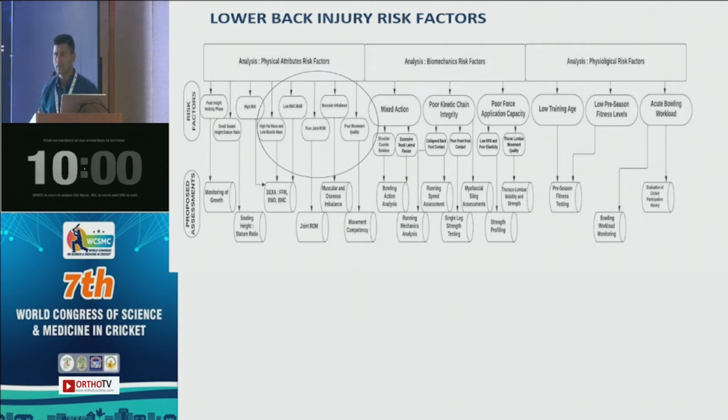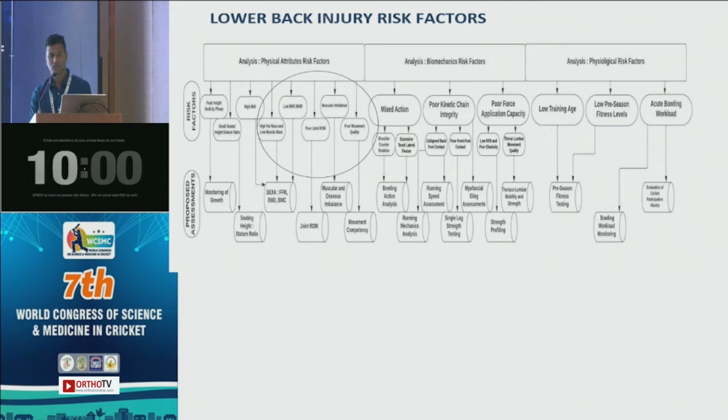So obviously the next step was to analyze the risk factors, and there are multiple risk factors associated with lower back injuries. As you can see here on the graph, physical attributes throw up certain risk factors, the biomechanics of fast bowling throws up certain risk factors, and the physiology of fast bowlers throws up certain risk factors. Out of these, obviously, it's just a brick in the wall. We are going to talk about the risk factors inside this circle, which are bone health and muscular imbalances.